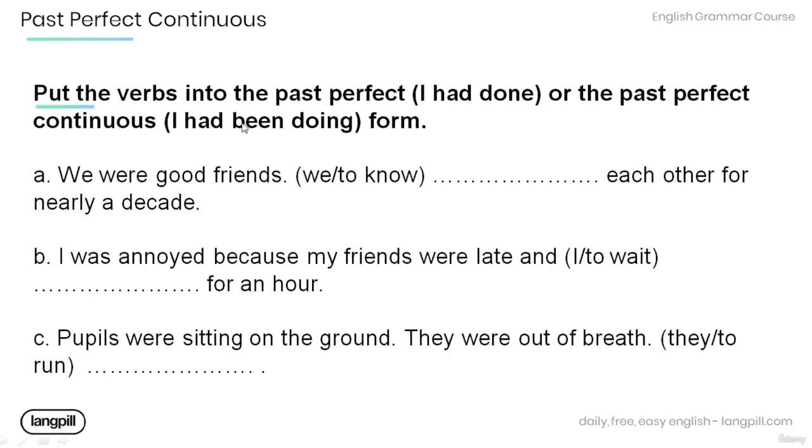And now put the verbs into the past perfect, I had done, or the past perfect continuous, I had been doing, form. A. We were good friends. We to know each other for nearly a decade.